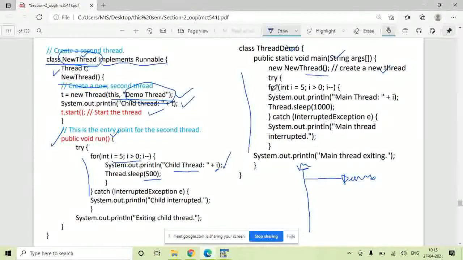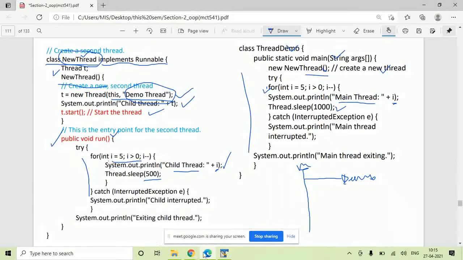Okay. Now what does this main thread want? The main thread's job is to run this for loop 5 times, print the message main thread along with the value of i, and Thread.sleep for 1 second. So after printing one value, sleep for 1 second. The main thread is suspended for 1 second. So what is the logic here?